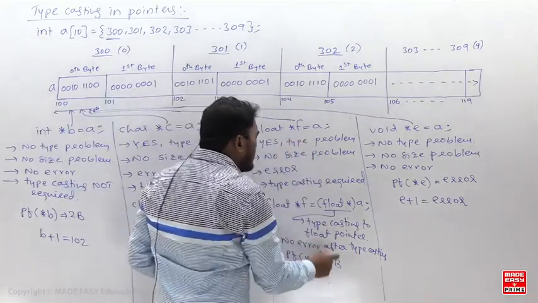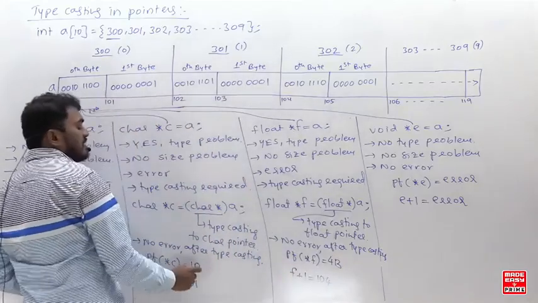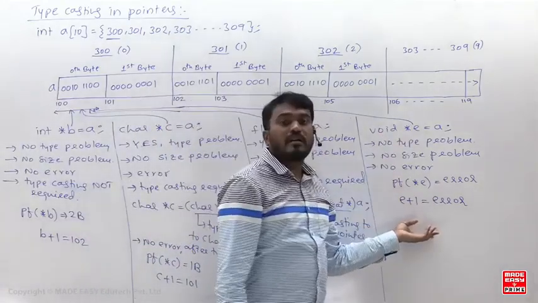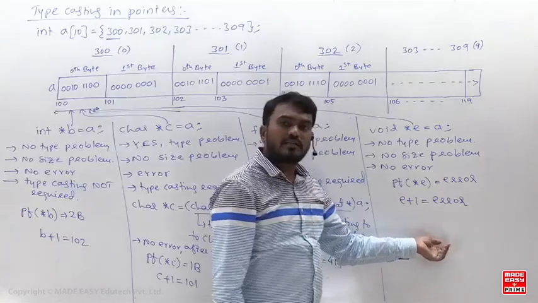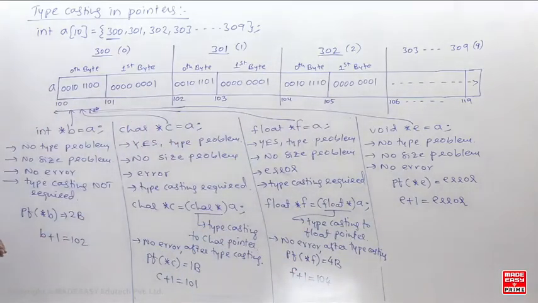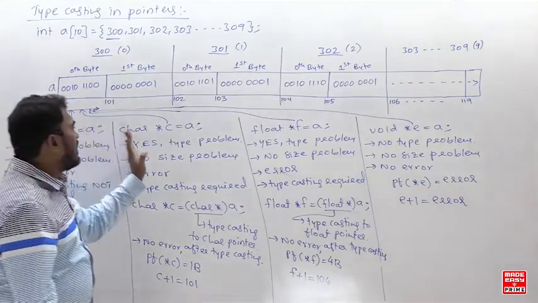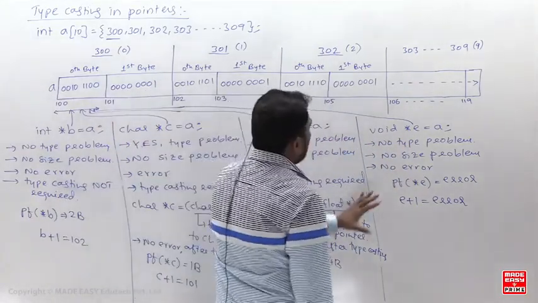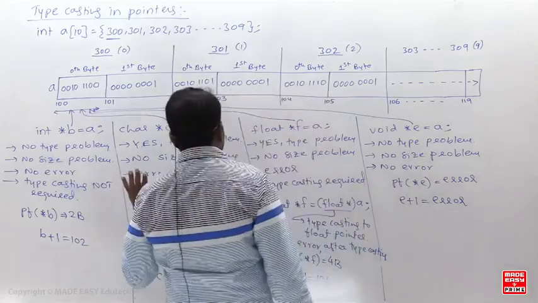So here it is increasing 4 bytes and here it is increasing what? Only 1 byte. But here, it doesn't know how many bytes it has to dereference. It will give you error. Is that clear? So this is the concept of the typecasting. Is that clear? So copy everything carefully. This one, and this one. Everything you copy carefully.